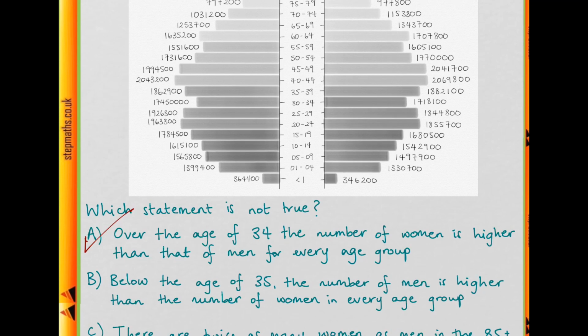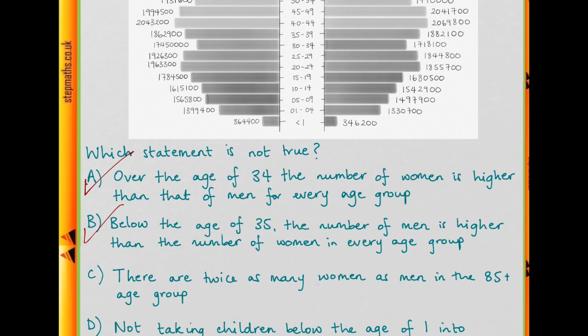Okay, next for the second option, below the age of 35 the number of men is higher than that of women for every age group. So again, we're just checking the numbers, so we start off at the 30 to 34 age group this time, and if we look at these numbers, then we do see that the ones for men are higher, so the second statement is also true.